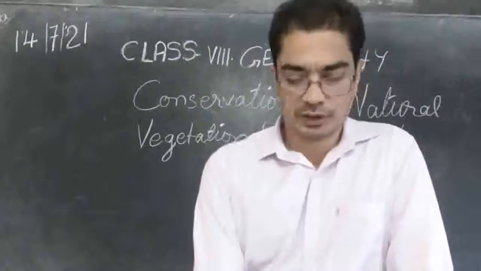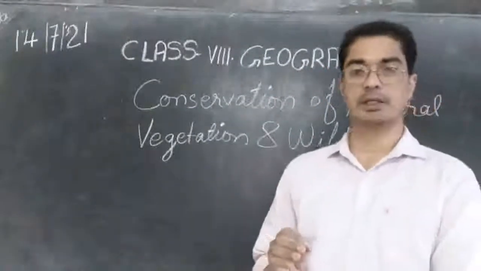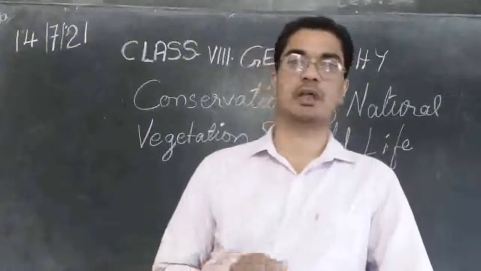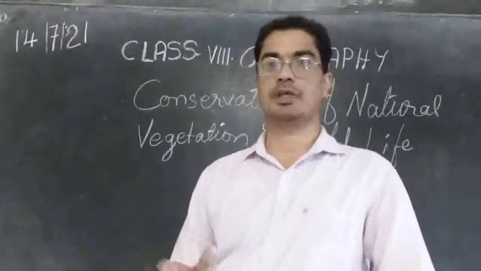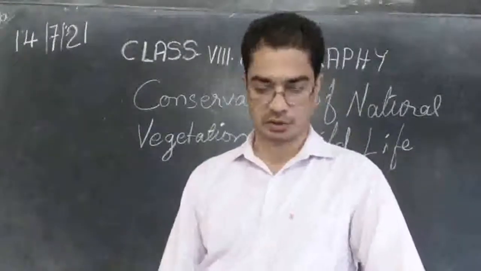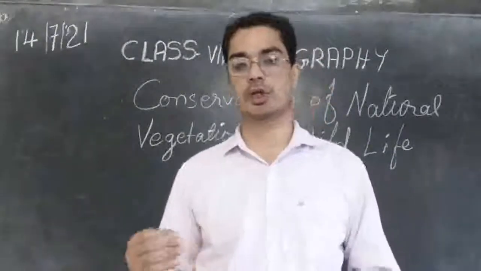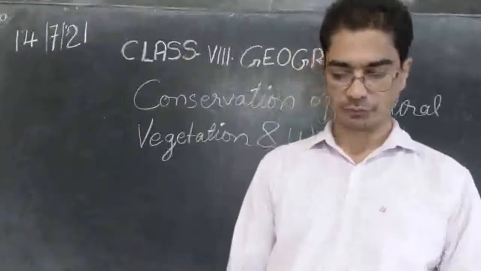If they find it in the beginning itself, they will be able to check the fire and put it off and save the nature, the trees as well as the animals. That is the important thing that we need to do in order to protect and preserve our forests.